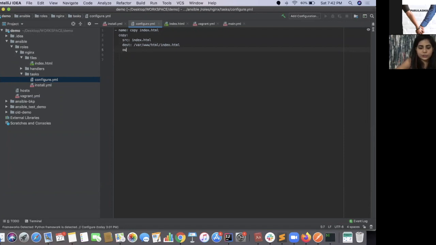I'm going to change the owner of this to root. This will not be executed via root, so we'll have to change the owner; I'm manually changing this user. And the mode: the file that will be written on the other side will be written with mode 644, and this file will be replaced on the remote machine.